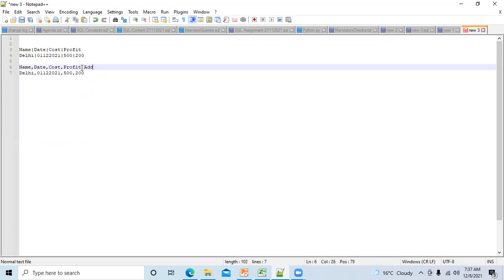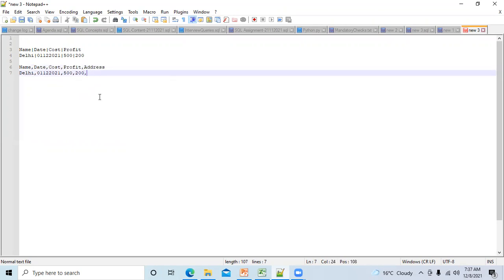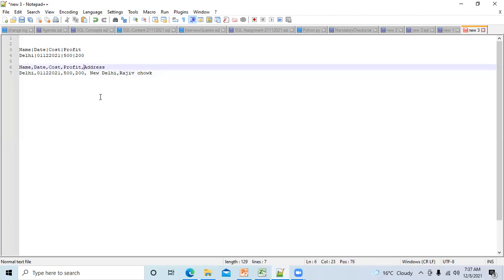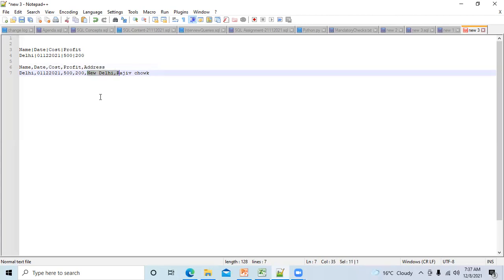So you are telling that I have an address field as well here. And suppose my address is like New Delhi and then comma Rajiv Chowk. Okay, New Delhi, you have Rajiv Chowk. So Vaidyanathan is asking that, okay, Tanvi, you have mentioned that the columns are comma separated, but here I have data in which we have a comma.